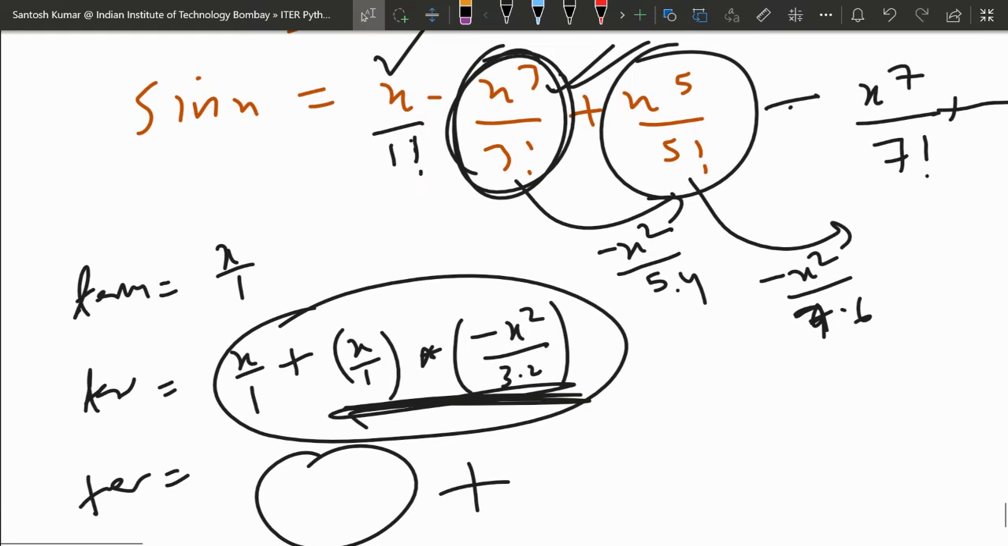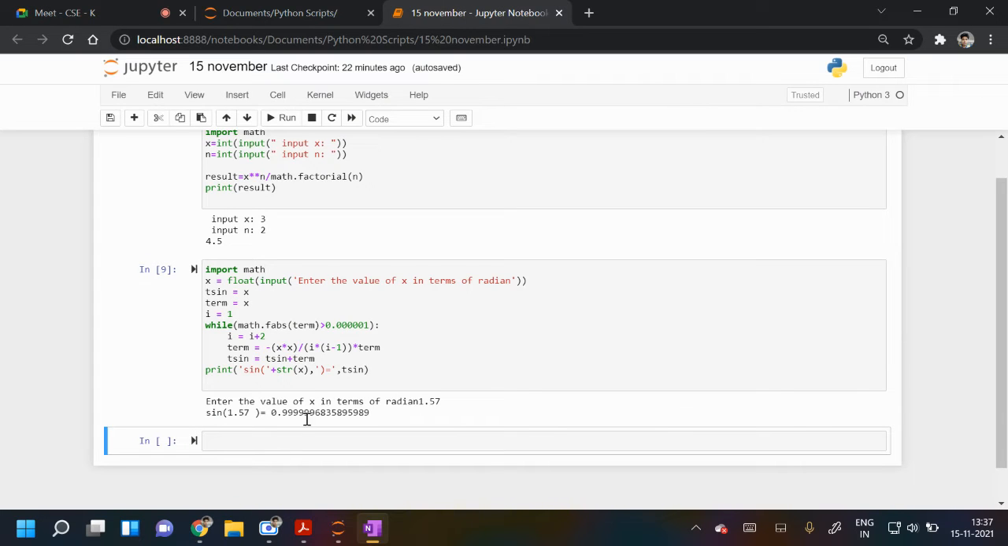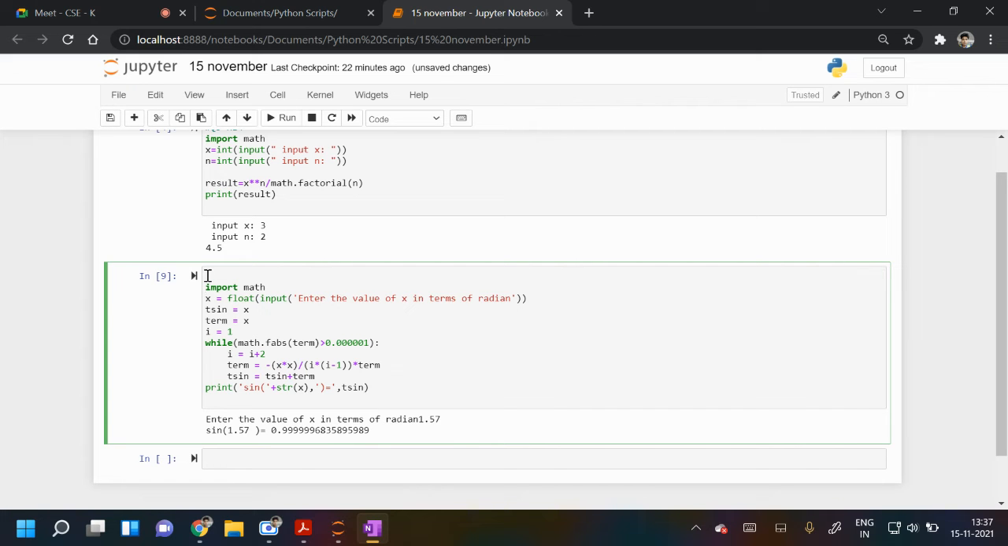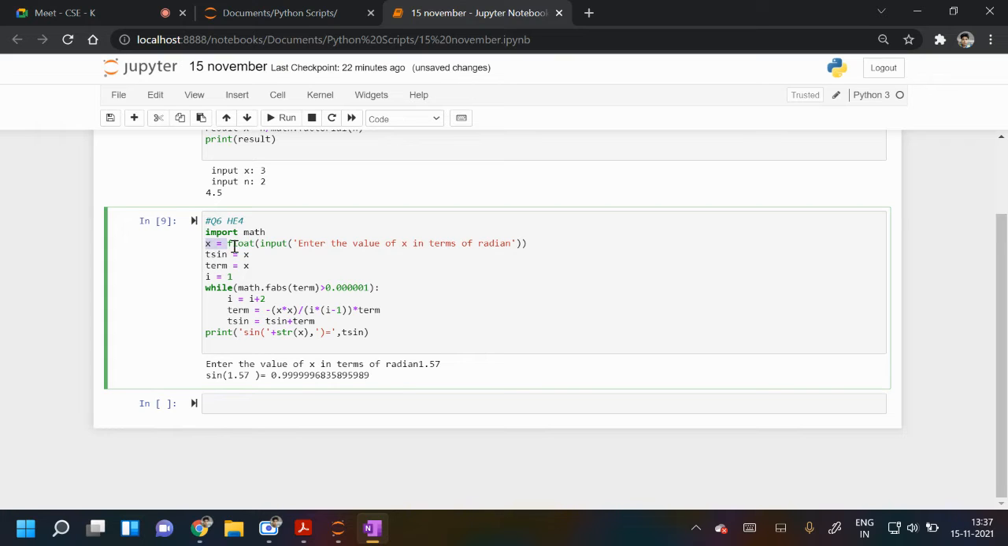Just check it. I also have the program for this. Let me show you. This is question number 56, hands-on exercise 4. What we have done: import math, just try to understand line by line. You ask x from the user, like sine x. So x will be in radians. Like sine 180 degrees, 180 degrees in radians is pi. So you may ask sine pi by 2, like this.